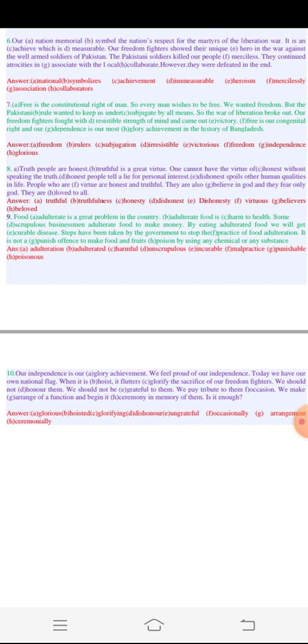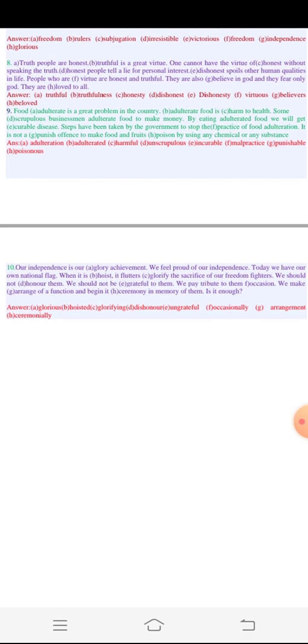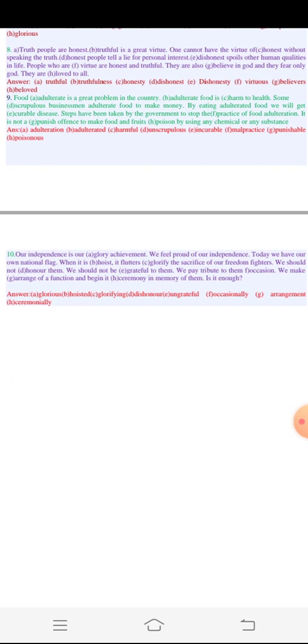It is a punishable offense to make food and fruits poisonous by using any chemical or any substance. So we are done with number 9, and the answers are adulteration, adulterated, harmful, unscrupulous, incurable, malpractice, punishable, poisonous.